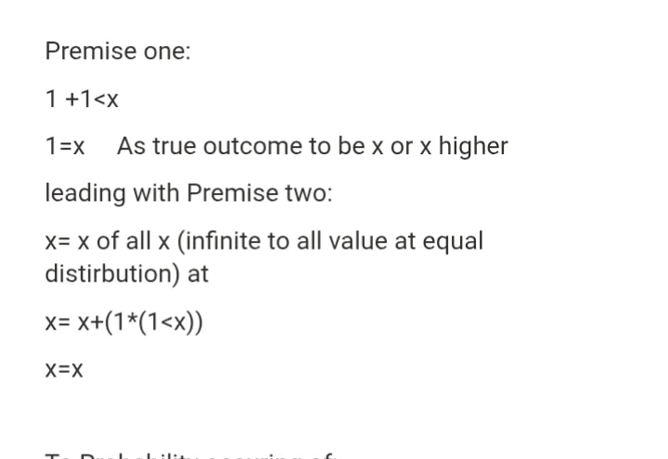So if we had 1 plus 1 smaller x and 1 equals x as true outcome to be then x or higher, leading with premise 2 to x equals x as all of x infinite to all value at equal distribution, meaning we're now having all new mutations that occur at equal value to survival or equal possible impact, then